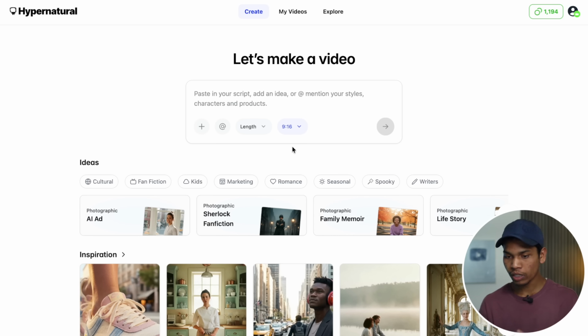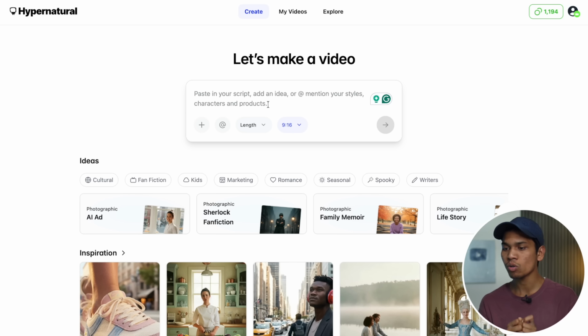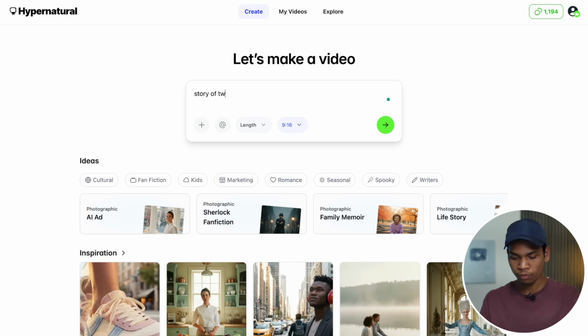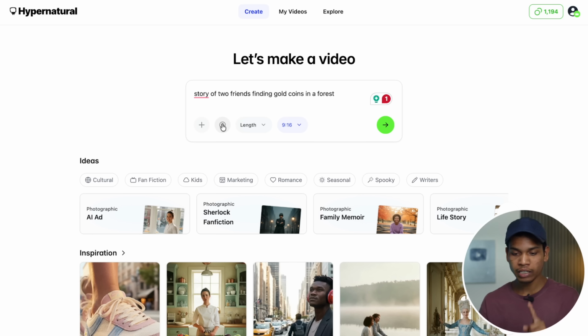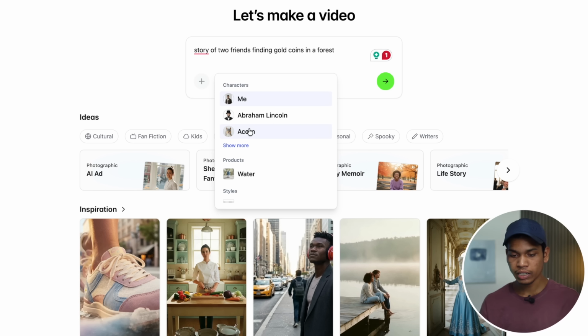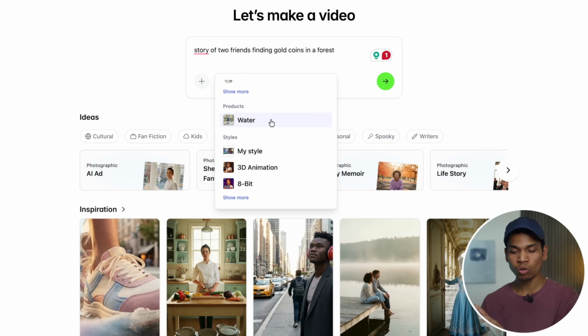Now I will show you the complete workflow of how you can create an AI video with Hypernatural AI. Currently I am thinking of a story video. So I am typing here, story of two friends finding gold coins in a forest, and now you can see there are many options. If you click on plus, you can add your photo, video, anything you want as a reference. And then you can see here is a red symbol. If you click here, you can select your characters, you can also select your products. I will show you about products in a few minutes, and then you can also choose your style.